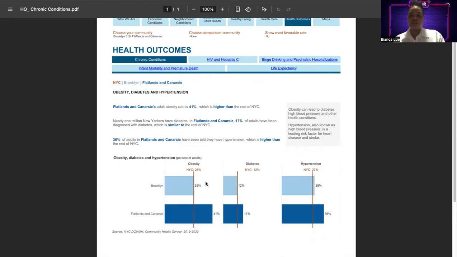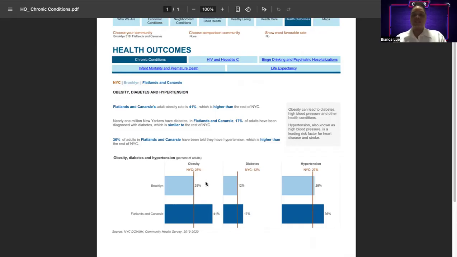Health outcome data shows chronic disease burdens that exceed New York City averages. In Flatlands and Canarsie, 41% of adults are obese, 17% have diabetes, and 36% have hypertension. These rates are notably higher than the New York City averages of obesity, which is 25%, diabetes 12%, and hypertension 27%. This suggests that the community may face disparities related to nutrition, access to preventative care, physical activity, and chronic disease management.